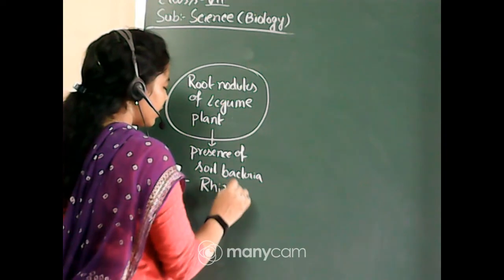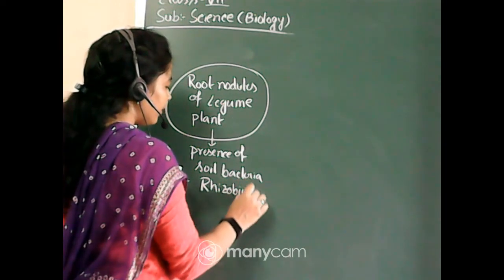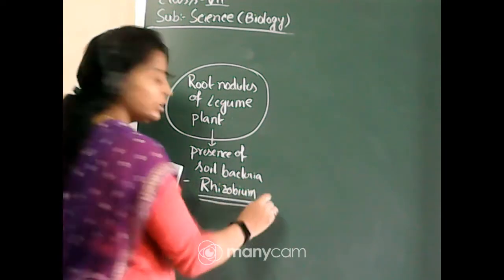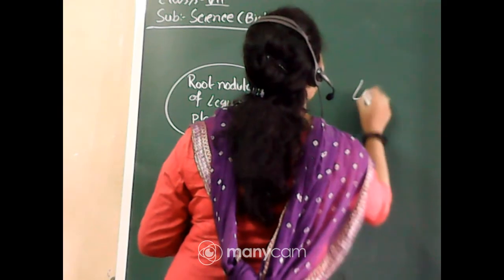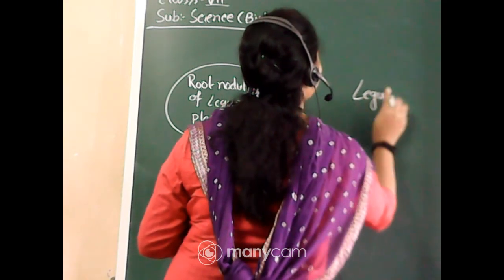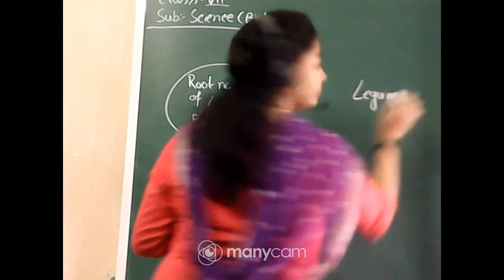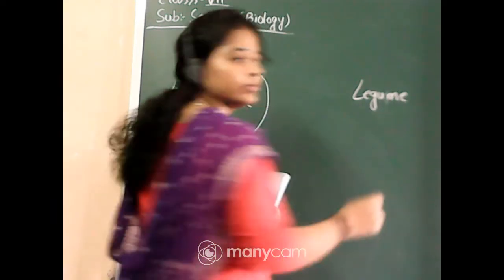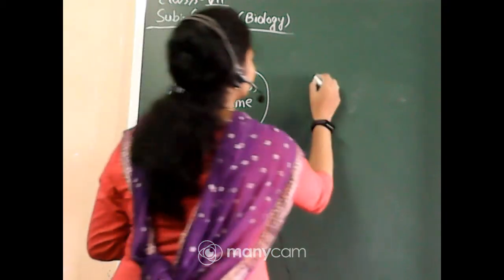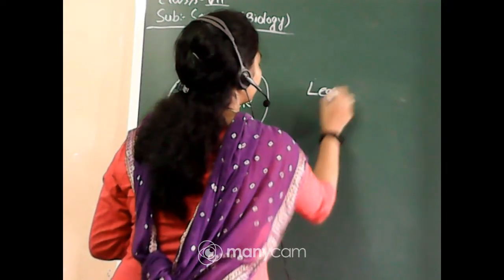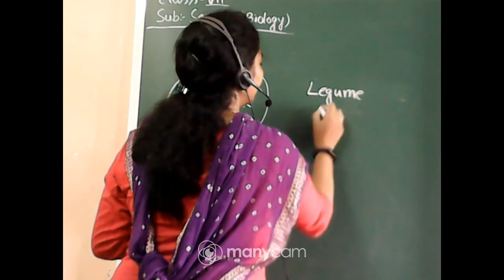Okay, Rhizobium. Understood? So this Rhizobium and another thing, legume plant. Legume. Is this visible or not? Legume plant.